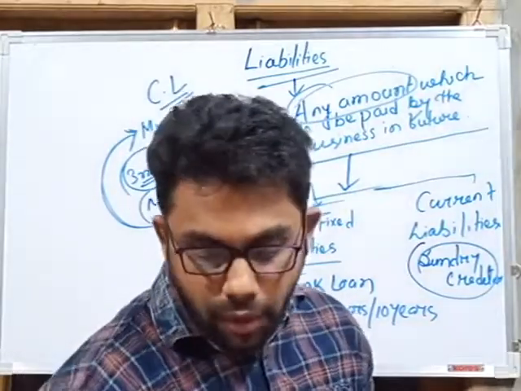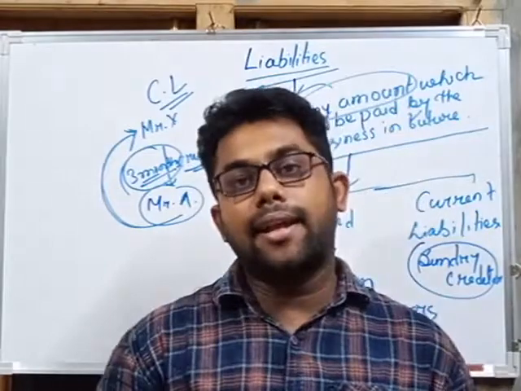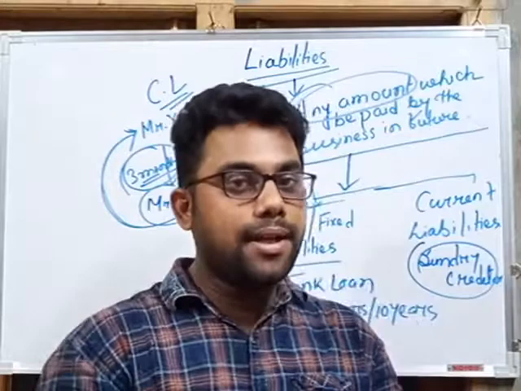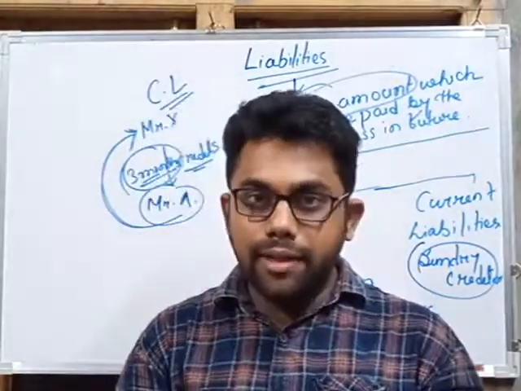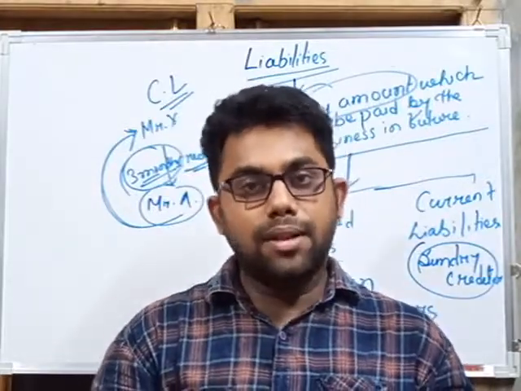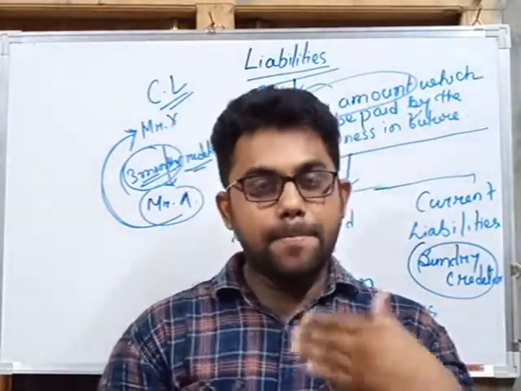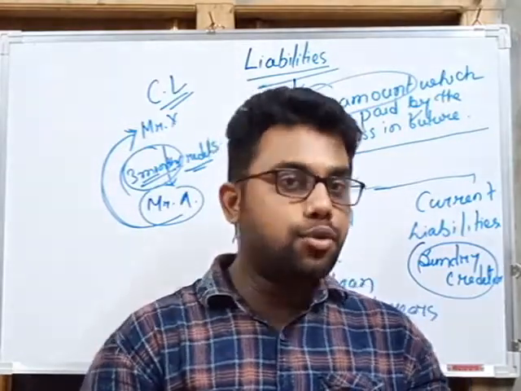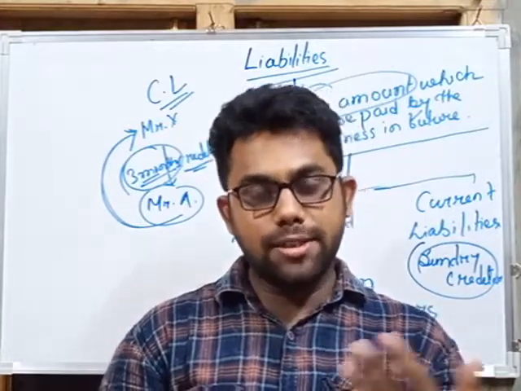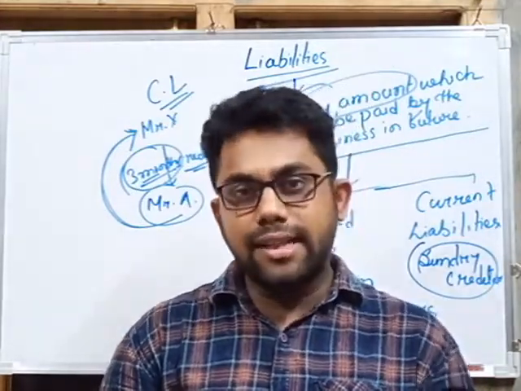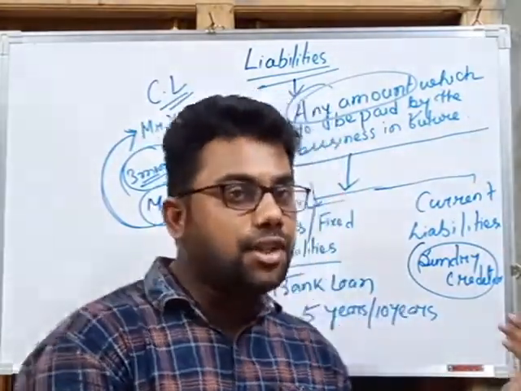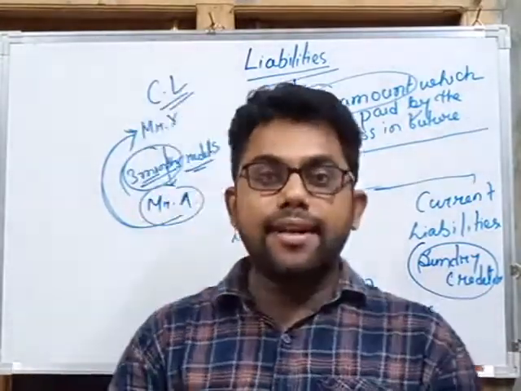So these are the two important things that we learned today. One is assets and another is liabilities. In assets we have 4 classifications, and in liabilities normally there are 2 types of classification. One is current liabilities and another is fixed liabilities. So I think all of you have understood these two concepts, and these are the two important concepts that we need in our accountancy. And whenever we go to practical solutions, that is journal and ledger and other things, we need the proper definition and proper meaning of assets and liabilities.